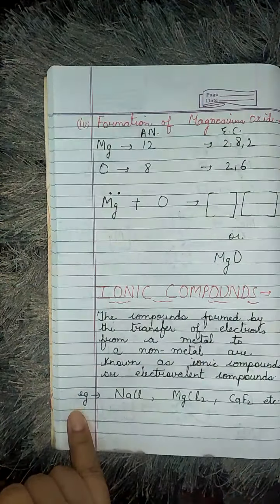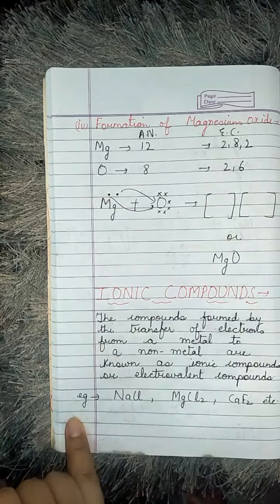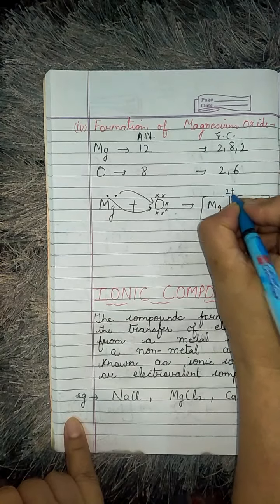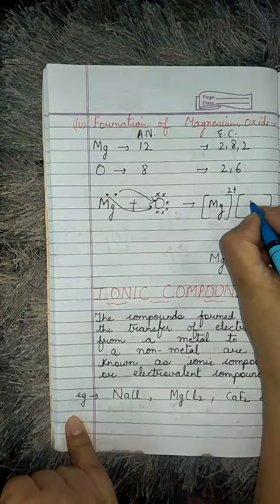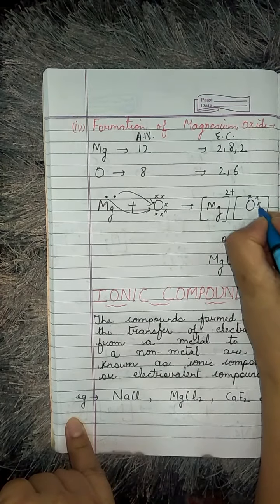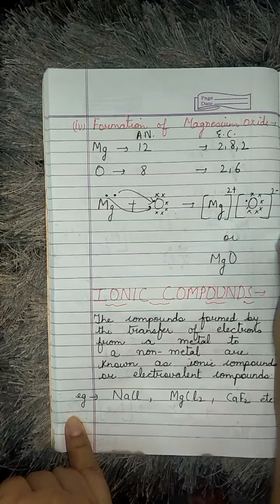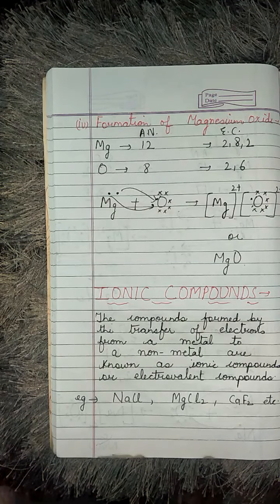Oxygen has how many? 6. 2 will be given by this magnesium. Magnesium, by donating 2 electrons, acquires 2 positive, and oxygen, by gaining 2 electrons, acquires 2 negative, that is MgO. I hope all these examples are understood by you people.